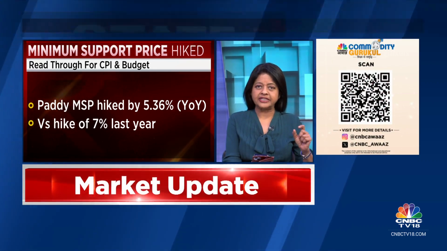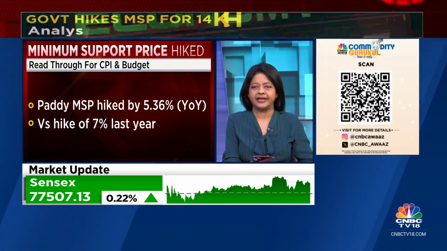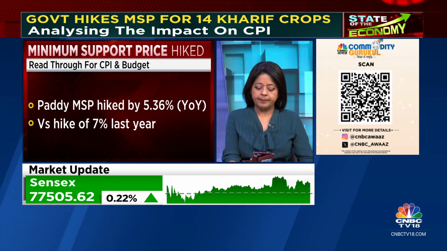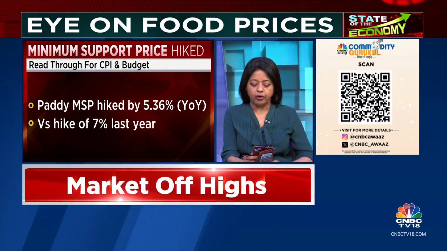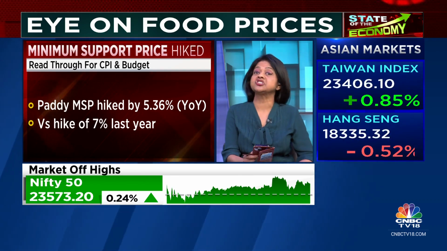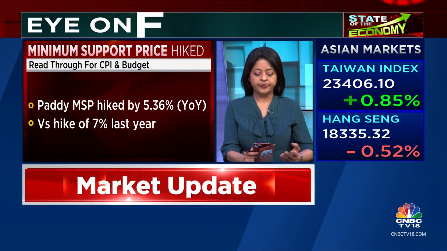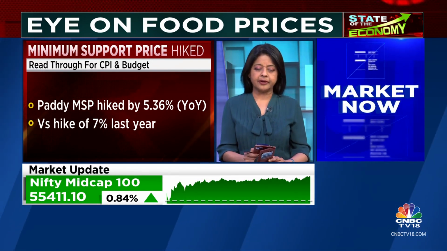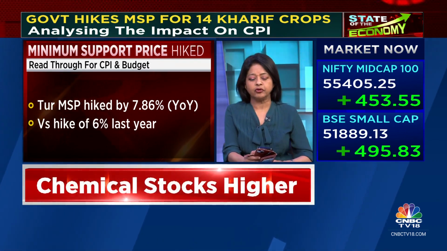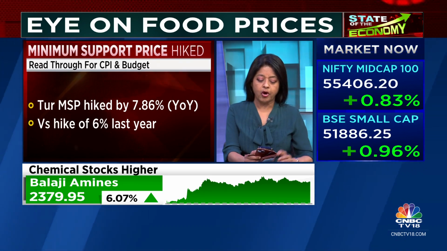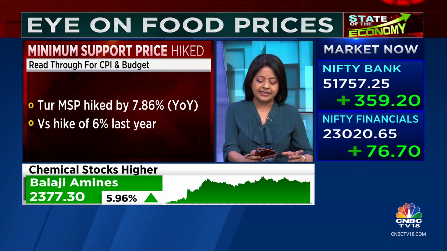But actually the biggest weightage, cereals, and therefore in this case paddy, since wheat is a rabi crop, the MSP increase for paddy is 5.36%. Last year it was 7%. So clearly that is not showing any indication of populism. Likewise, dal, arhar, which is what? Tur dal. Tur dal is up 7.86% versus 6% last year. But that's also because there has been some double-digit pulses inflation. And therefore, this is an incentive for people to grow more pulses. And therefore, that is a little higher.